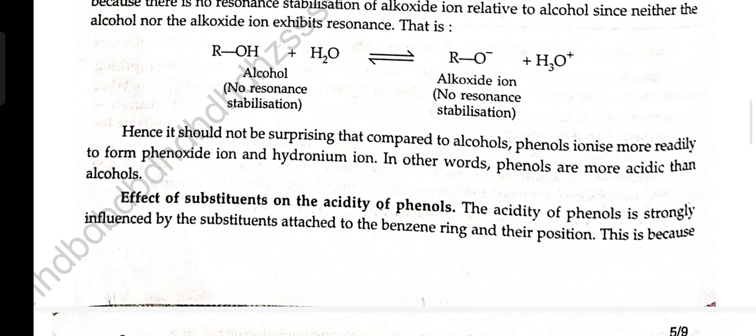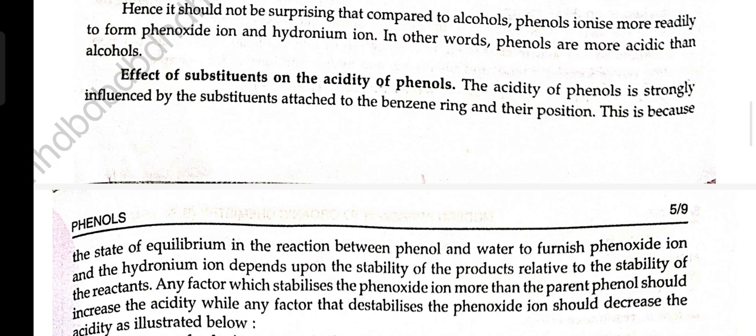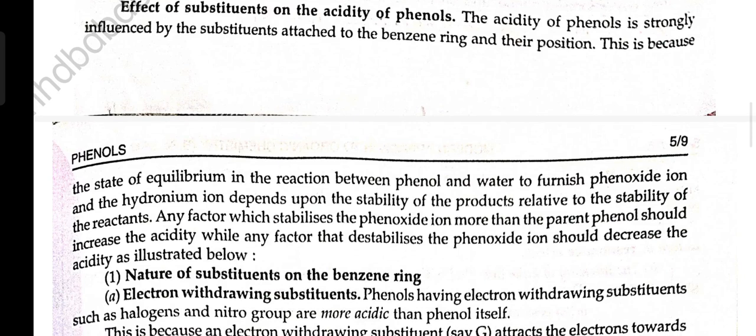Effect of substituents on acidity of phenols. The acidity of phenol is strongly influenced by the substituents attached to the benzene ring and their position. This is because the state of equilibrium in the reaction between phenol and water to furnish phenoxide ion and hydronium ion depends upon the stability of the product relative to the stability of the reactants. Any factor which stabilizes the phenoxide ion more than the parent phenol should increase the acidity, while any factor that destabilizes the phenoxide ion should decrease the acidity, as illustrated below.